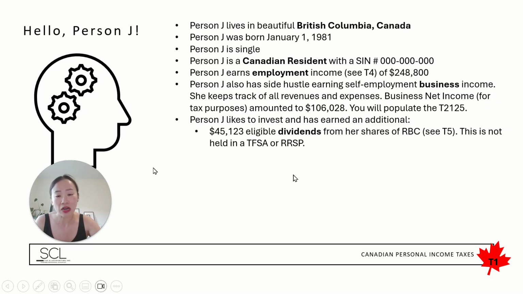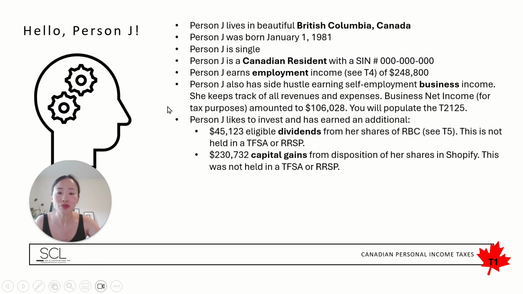And this is not held in a TFSA or RRSP. I can make another recording on this, but to be honest, there are so many great resources already out there distinguishing the power, the beauty of these tax advantaged accounts like the TFSA, like the RRSP. But for this simulation, we'll say it's not in there, therefore fully taxable.